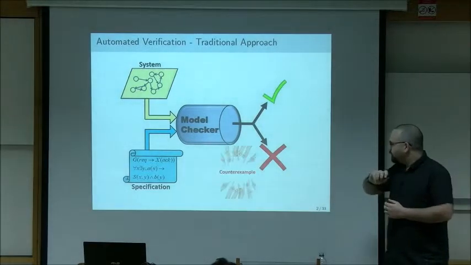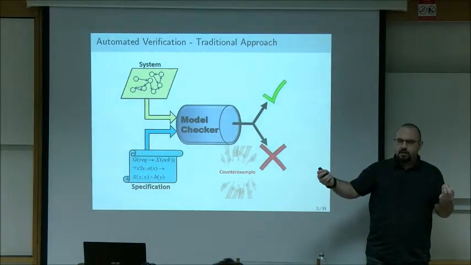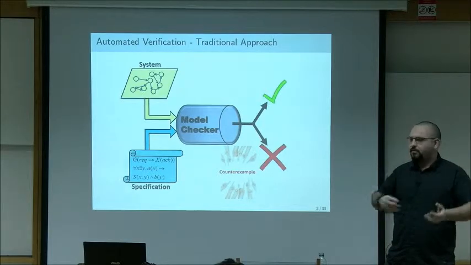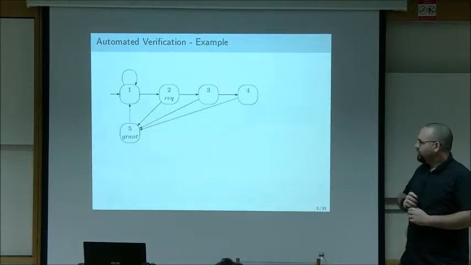And if the answer is no, we also get a counterexample, which is some behavior of the system that violates the specification. So essentially, we're telling the designer, this is what you need to fix. Fix at least that either in your system or your specification, but this is wrong. So let's see a very short example of this.